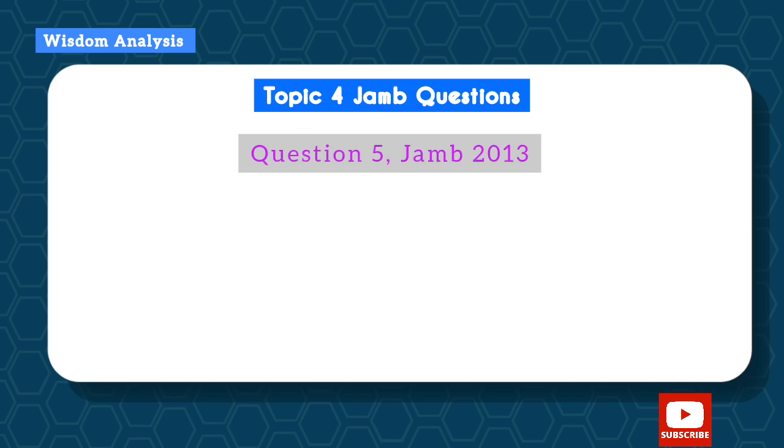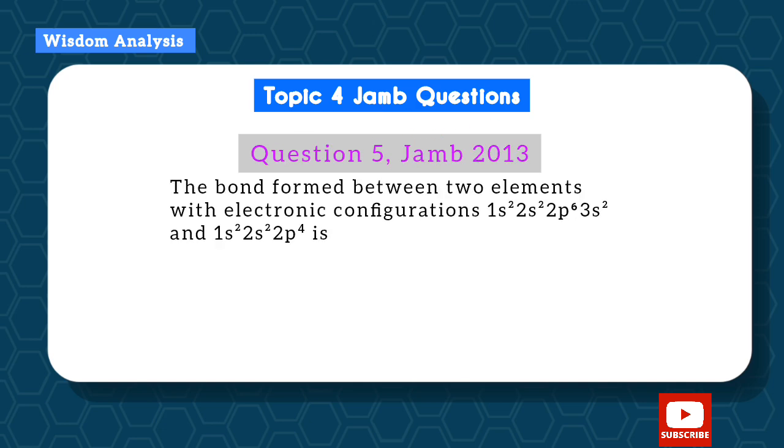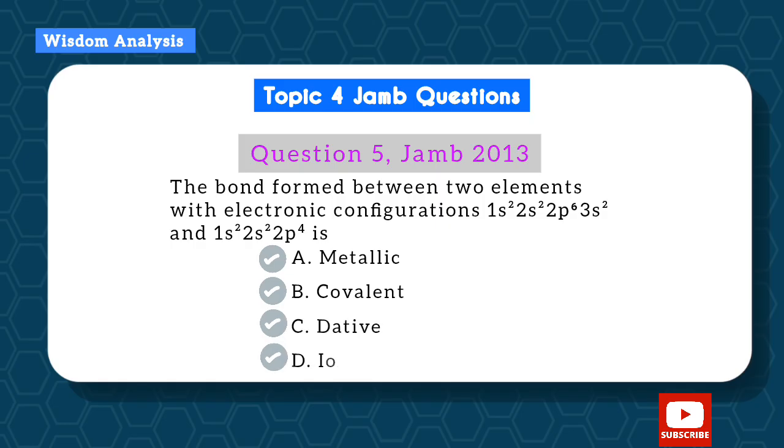Question 5 is from JAMB 2013. The bond formed between two elements with electronic configuration this and this is what? A, metallic bond, B, covalent bond, C, dative bond, D, ionic. So let's look at the first one. The total number of electrons here is what? 2 plus 2 plus 6 plus 2.